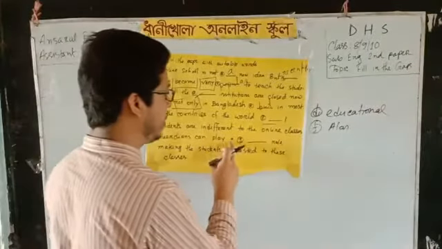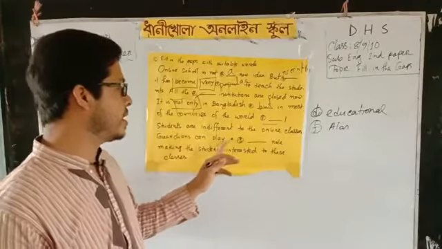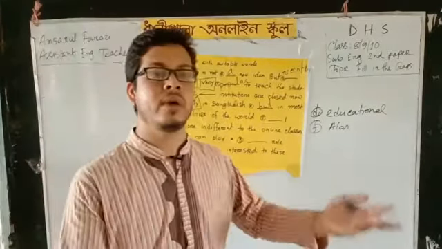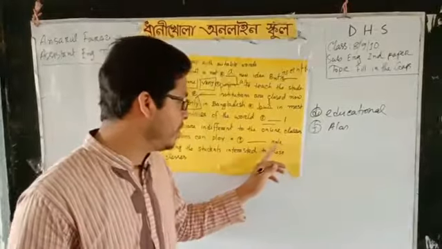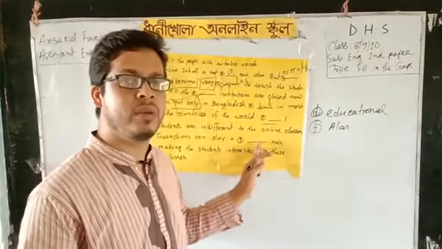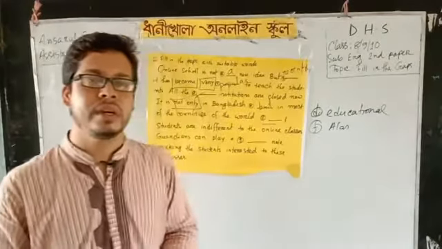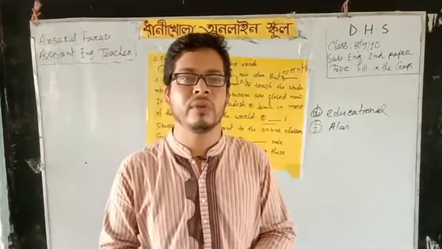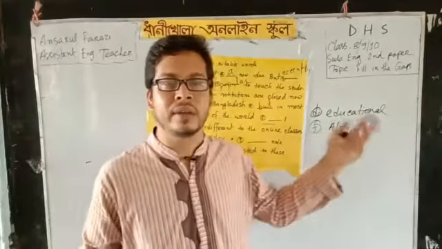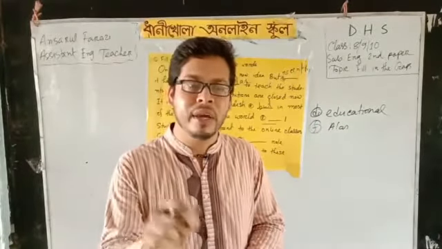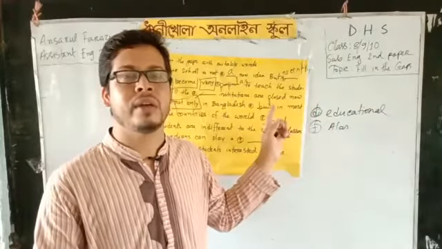Then guardians can play a dash role, making the students interested in these classes. Guardians can play what? They can play a role. And what sort of role? As this is a noun, and before a noun we use adjectives, which adjective will come here? You have to understand the meaning of all the words. If you have a stock of vocabulary, then you will just read the passage or the articles, and you can understand the meanings. Then which meaning is actually missing here? The sentence will lead you to the word that the gap requires.